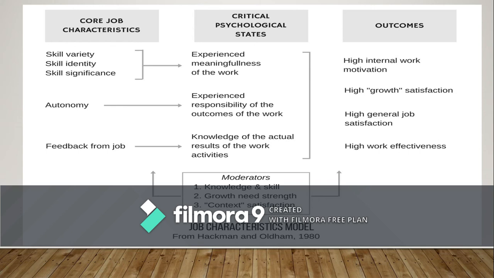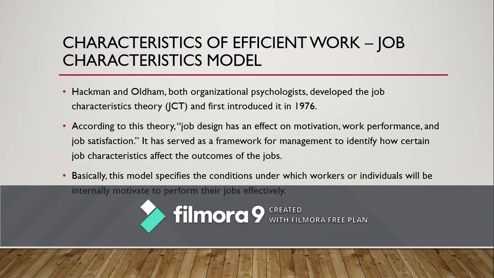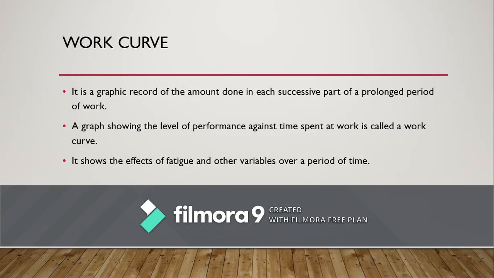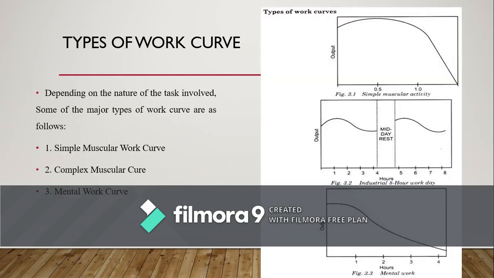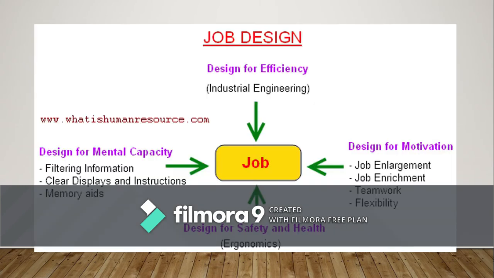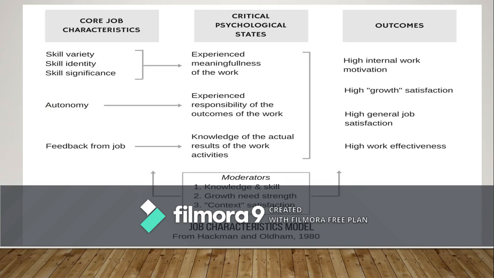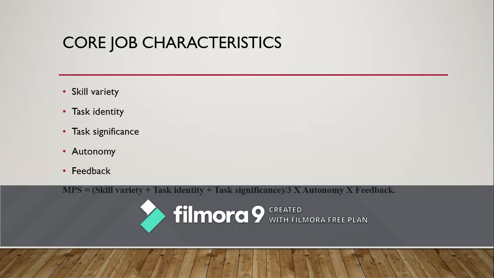So in order to study effectiveness at work, we have understood job design and also the various types of curve. So with this, I think today we will finish this lecture on the job characteristics model framed by Hackman and Oldham. So when you look at this formula here, skill variety plus task identity plus task significance divided by 3, multiplied by autonomy and feedback, gives the result.